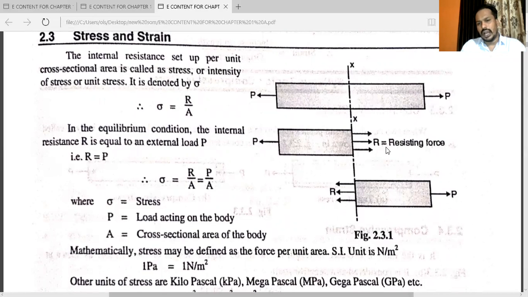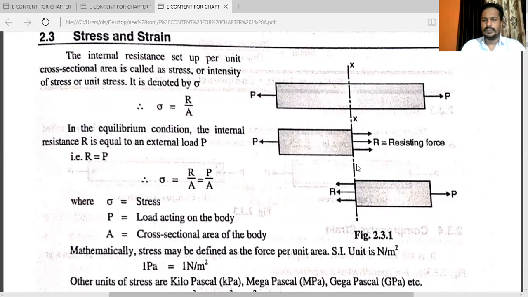Here you can see R is the resisting force. Here P is the applied load. This is your R, the resisting force, and that is the applied load. This one is the entire diagram, the entire area.